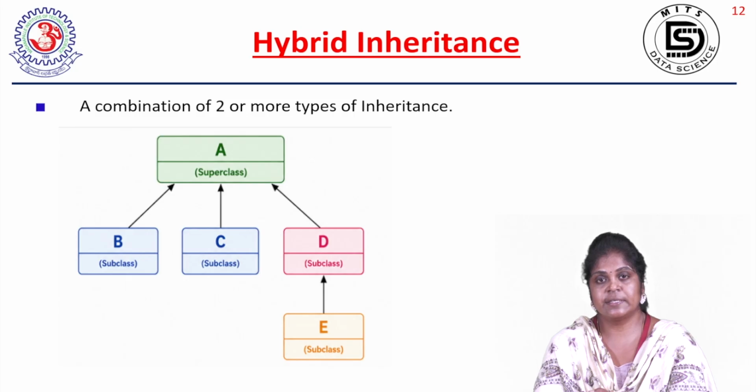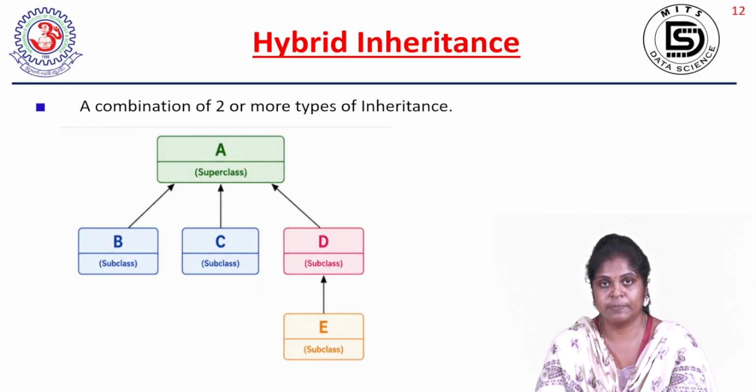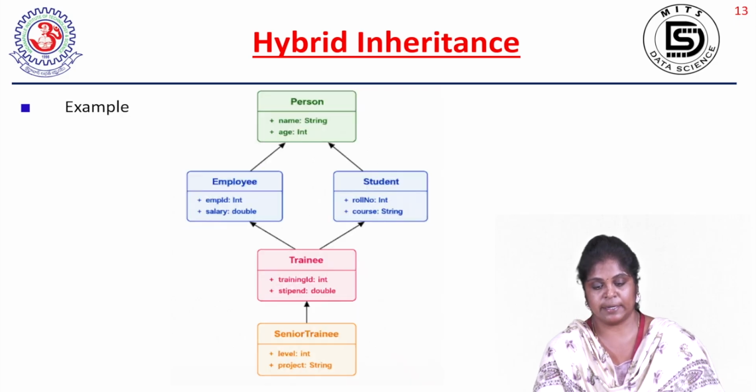Hierarchical inheritance is there, and a hierarchical inheritance example is A class. From A class, three child classes are there, that is B, C, D. Again, from D, one more class is inherited, that is E class. So we can say this is a hierarchical inheritance plus single inheritance. Two inheritance concepts are there, so that's why this is called a hybrid inheritance. We'll see a real-time example of the hybrid inheritance.